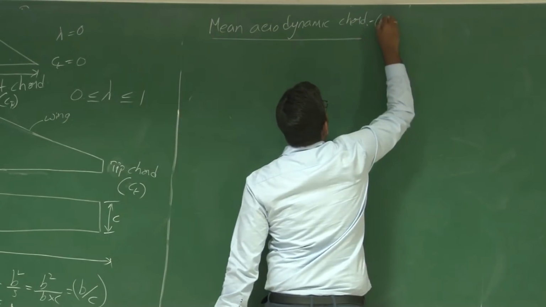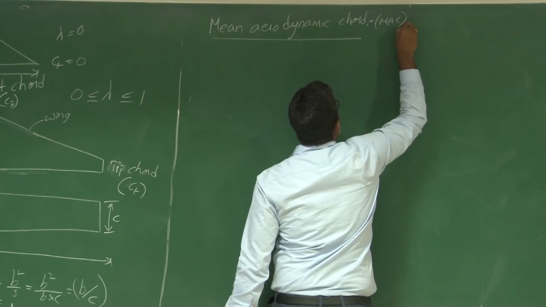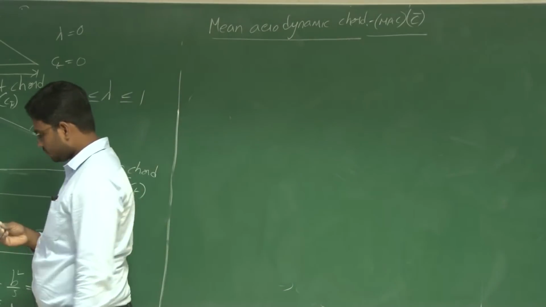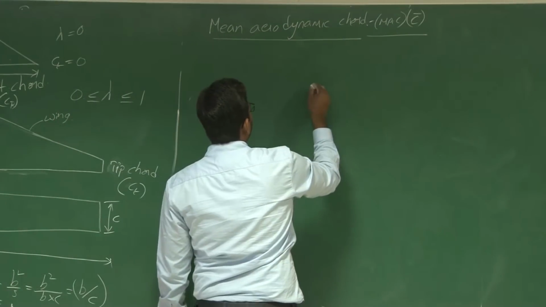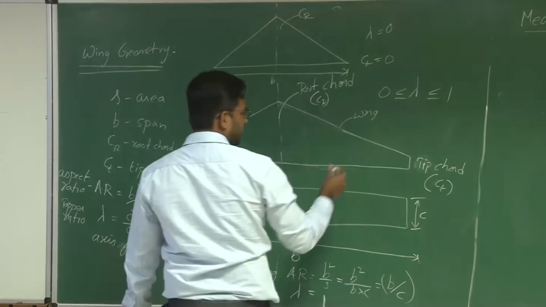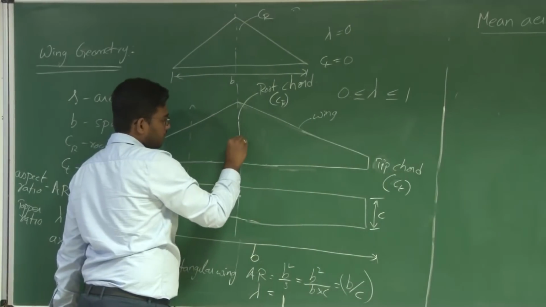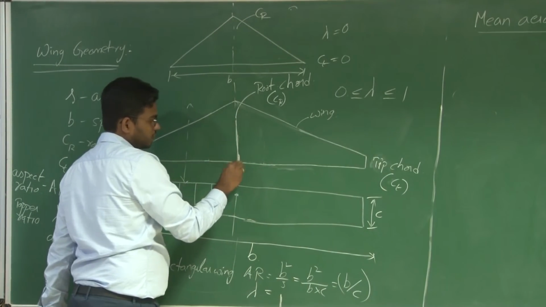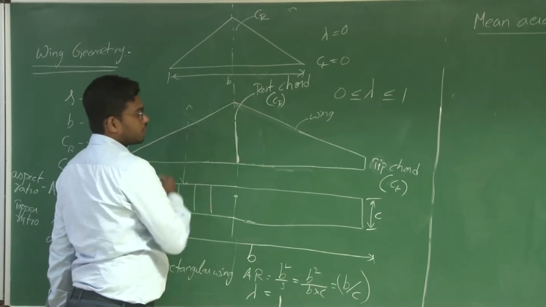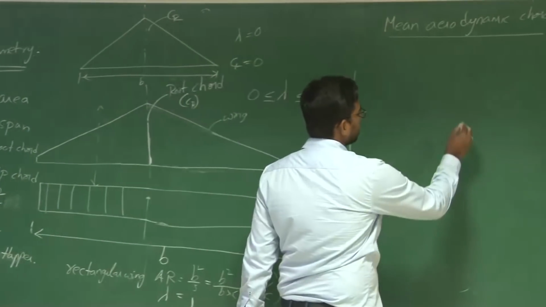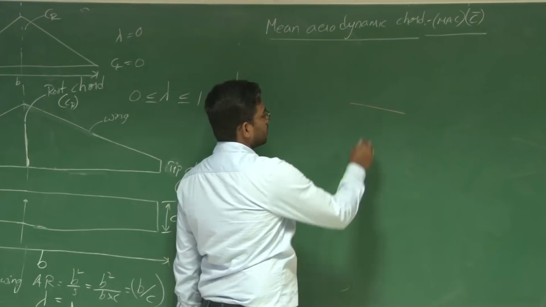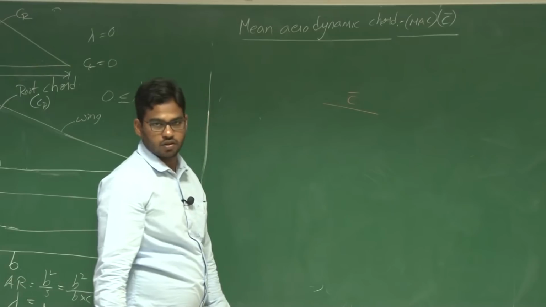MAC, C bar. So what is this mean aerodynamic chord? Instead of this entire wing, I can represent this wing by means of a straight line for the purpose of analysis. Let us say if I want to replace this entire wing, I can represent this by means of a straight line, which is C bar of the wing.